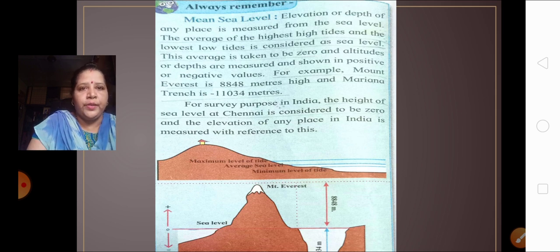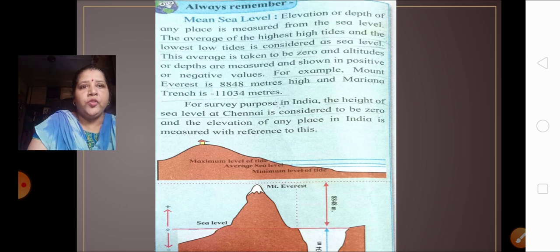For example, take Mount Everest. At what altitude is Mount Everest? At the altitude of 8,848 meters. While the Mariana Trench is minus 11,034 meters. That means so much deep it is.